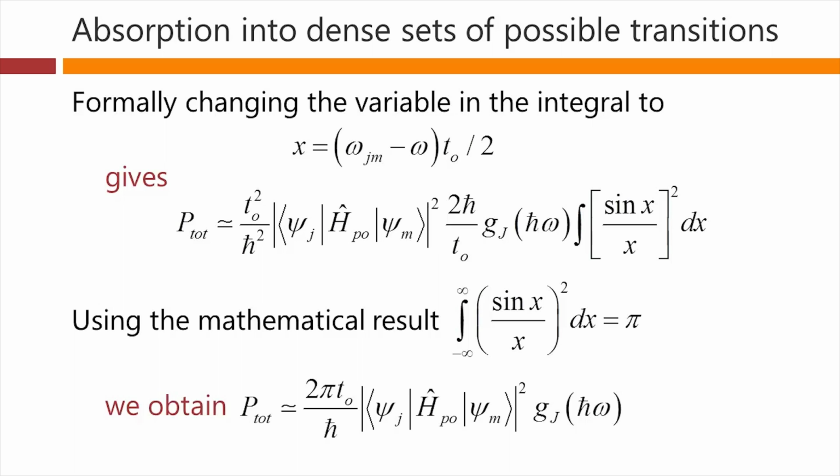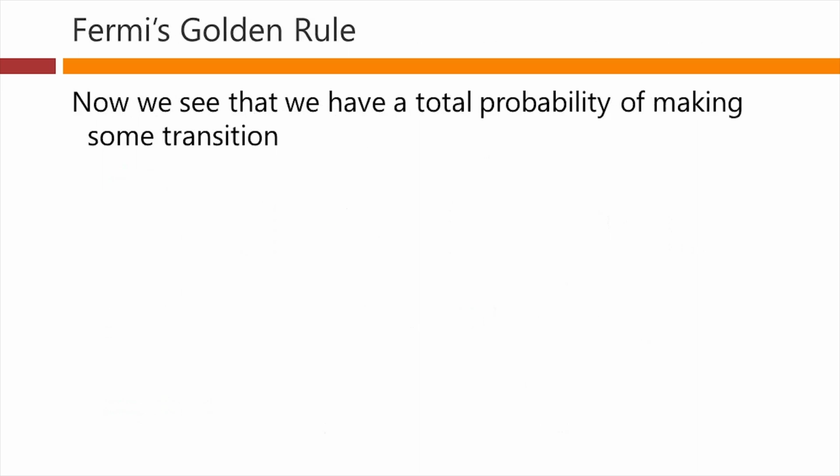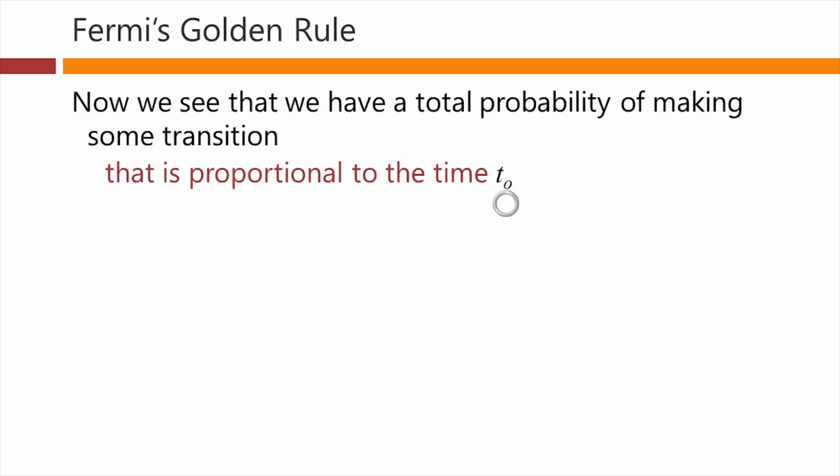And it's a meaningful kind of calculation. We've managed to get rid of that infinitely sharp spike concept that was bothering us before, and that's because we've got a dense set of transitions we're working with. Now we can see that we are able to calculate a total probability of making some transition that is proportional to the time for which the perturbation has been applied.